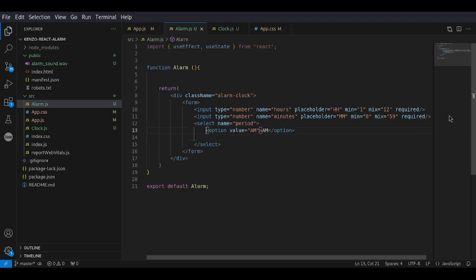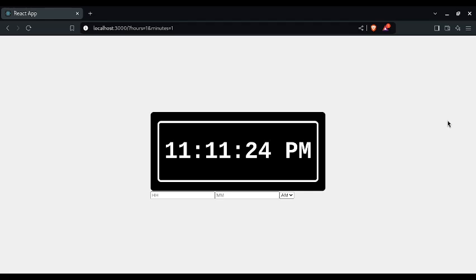Then we'll just copy that and paste it here. The second value should be PM. And as you can see, we already have the hours, we can change that, minutes, we can change that, and we can change the AM or PM.